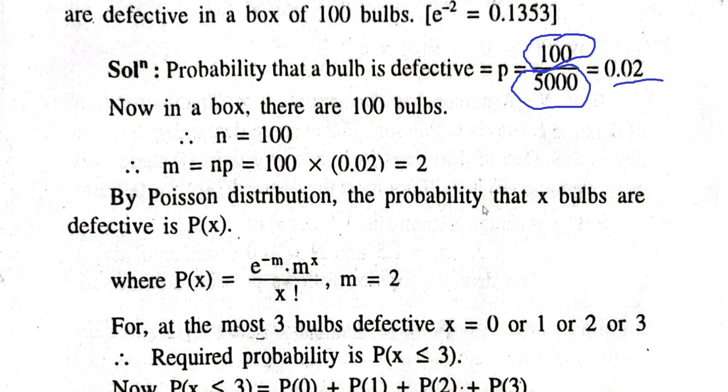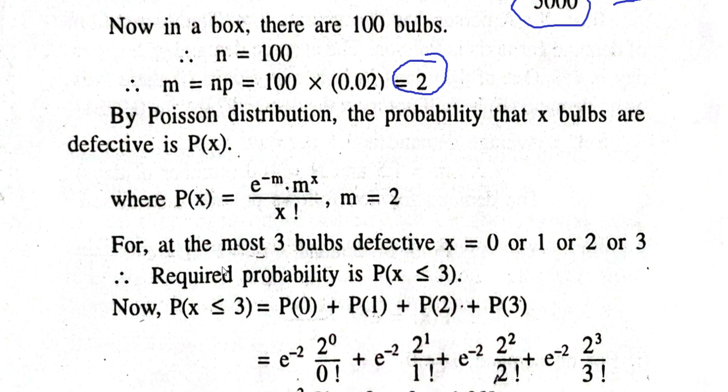Now in a box of 100 bulbs, n, the size of the sample, will be 100, and therefore m is equal to np. np equals 100 into 0.02, which will give you 2.